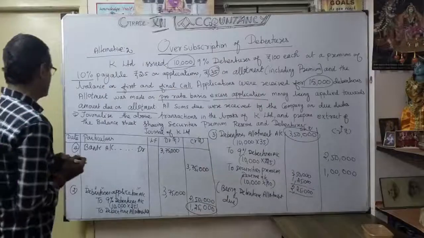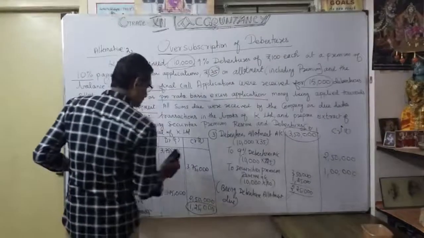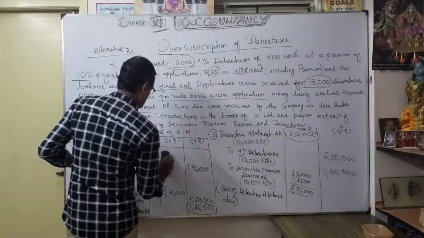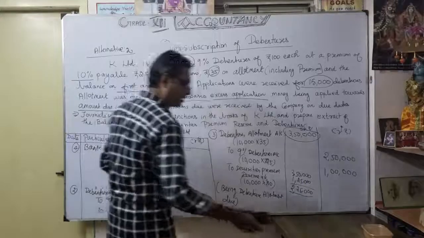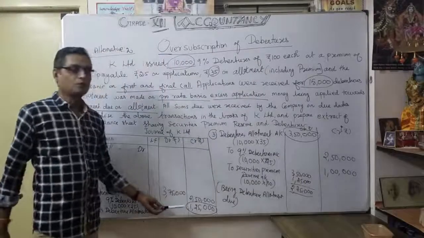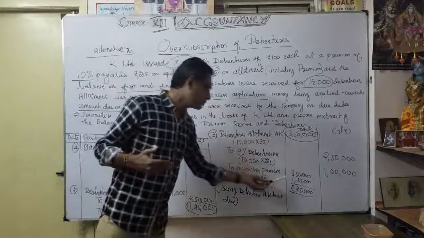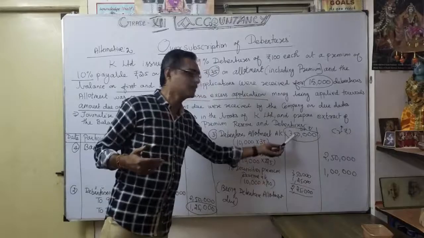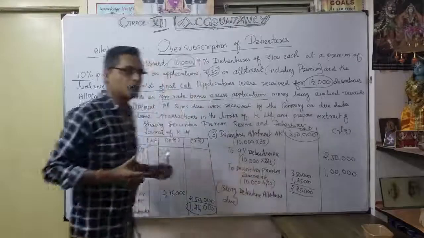So what is the entry? The bank account debit. Now understood the fourth entry. Even though we already received 3,50,000 as excess application, debenture application, now we are going to adjust the excess application for the allotment due. So we are supposed to receive 3,50,000, already received 1,25,000, so we can receive only 2,25,000.